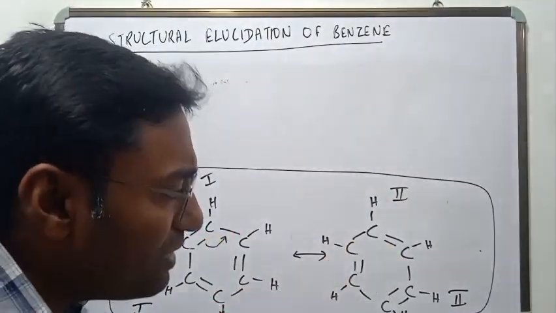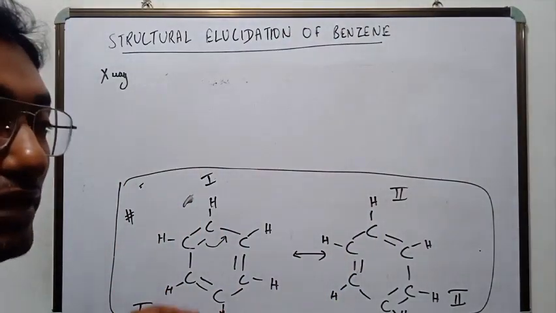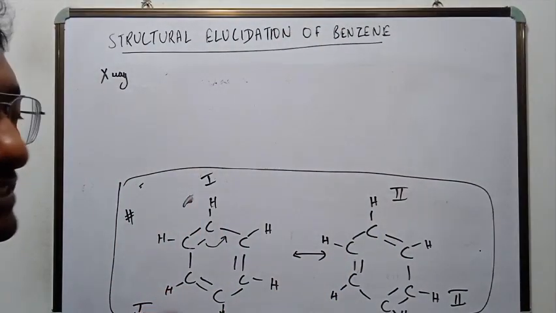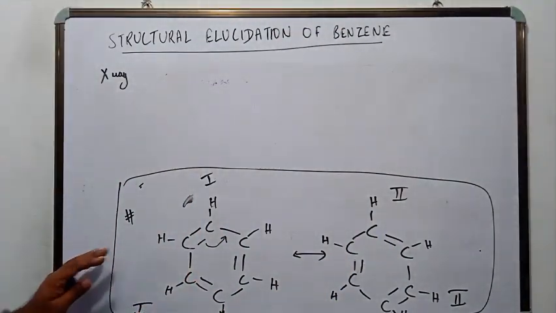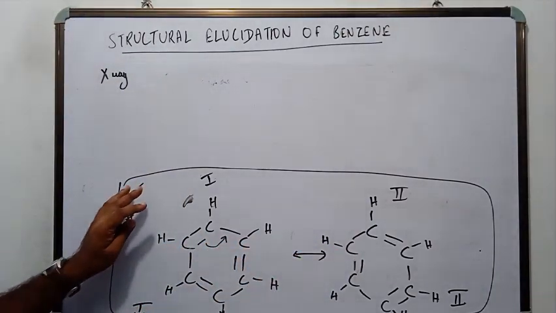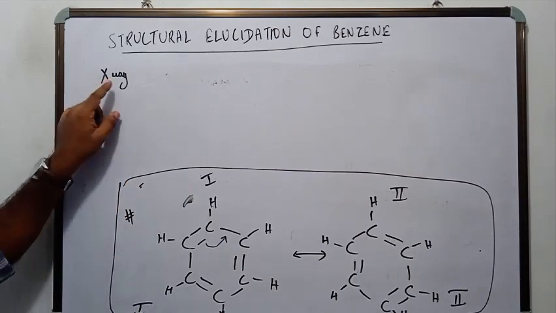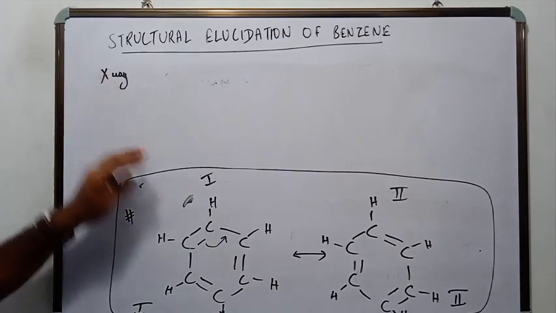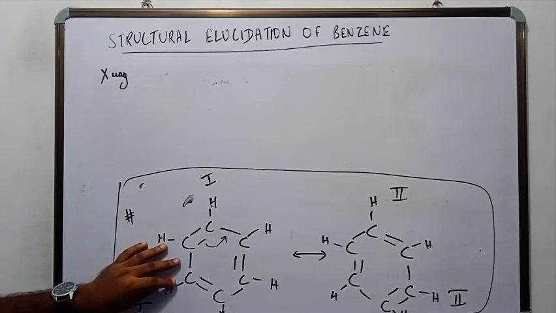So it may happen like this. That is what he said. So it may, but there was no proof. So it was just a hypothesis. And this actually explained many of the reactions of benzene. So till the time when the X-ray diffraction method came, this was believed to be the correct structure of benzene.